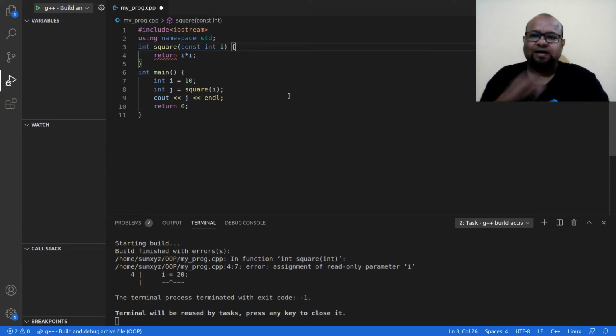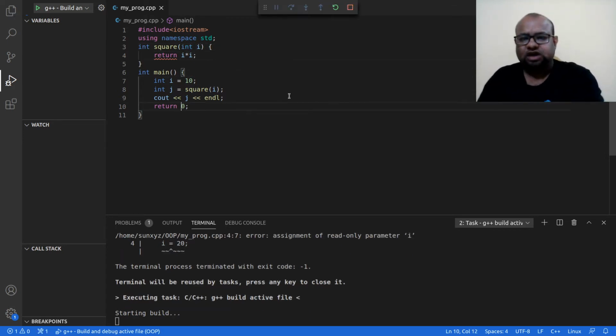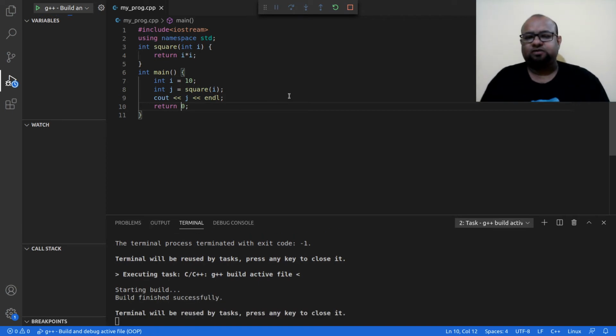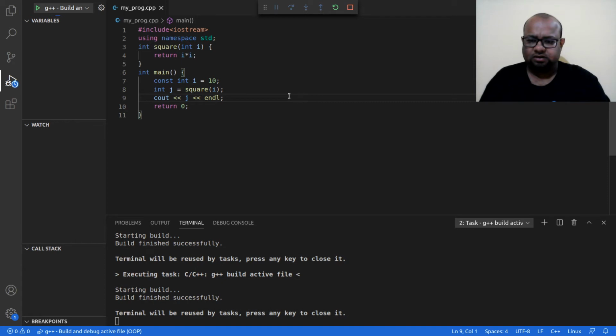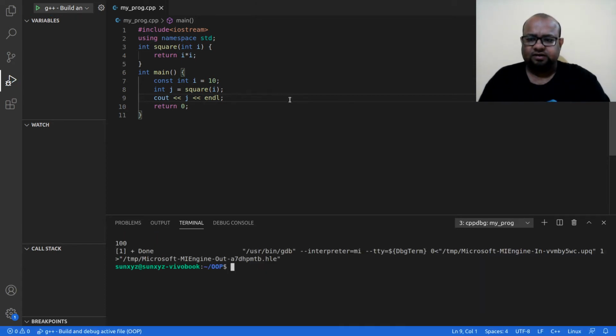Now let me make I not a constant, and everything should work like before. This is not a problem; we saw this in the very beginning. Let me also try to pass a constant integer to this parameter. Let me go ahead and do this. This also works properly.